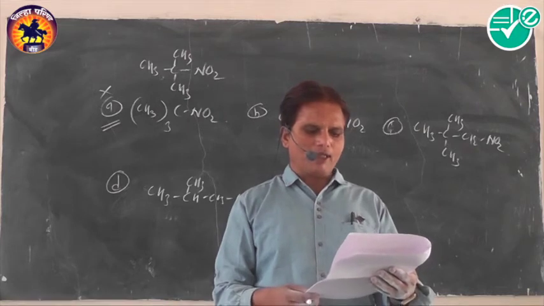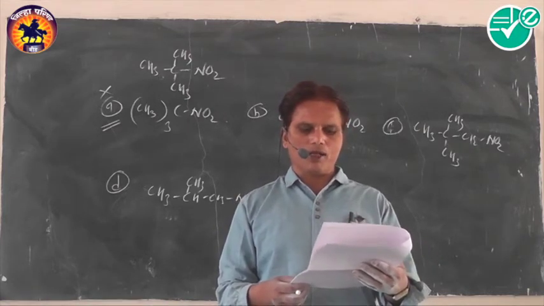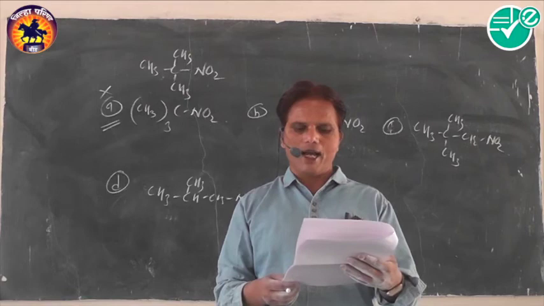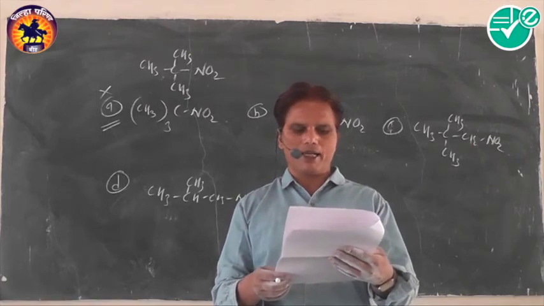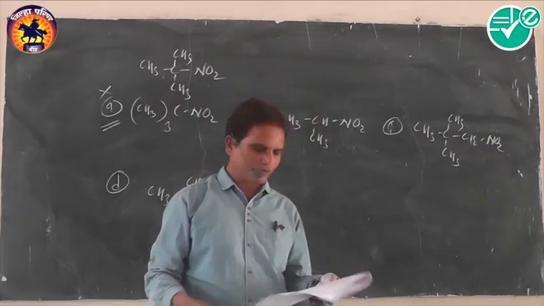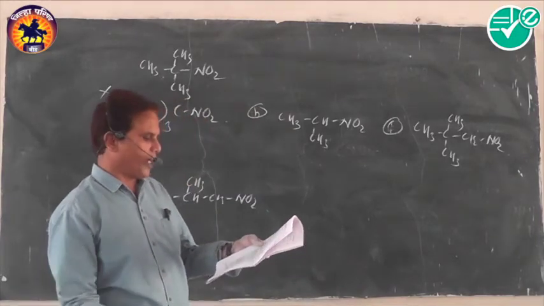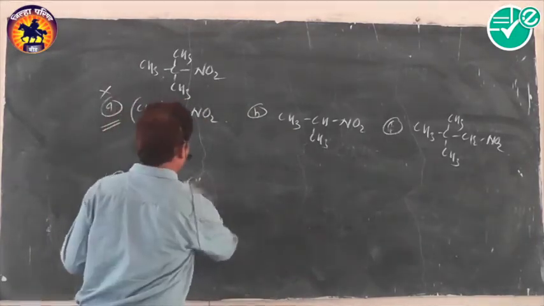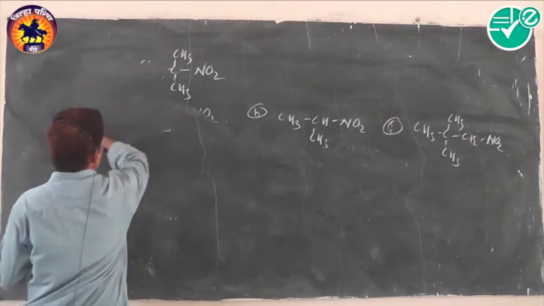Potassium phthalimide reacts with A and gives a product which on hydrolysis gives isopentylamine. What is A? It is an important MCQ. We have to write this reaction first.